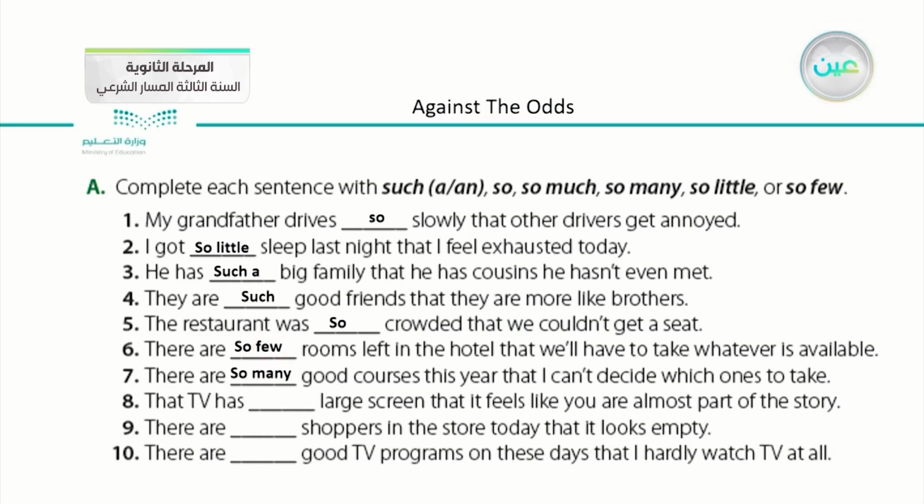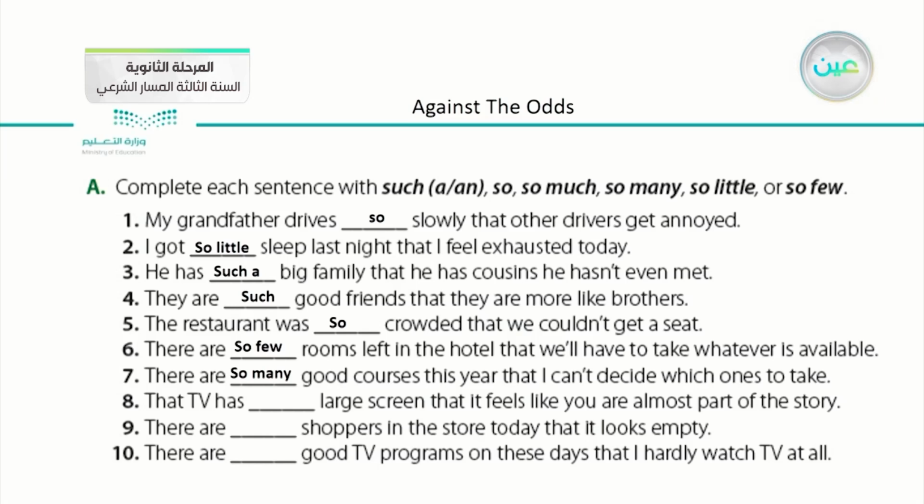Number 7, there are so many good courses this year that I can't decide which one to take. Here we have the opposite situation. There are good courses this year that I can't decide which one to take. That means there are plenty of courses, so he or she couldn't make up his or her mind about which course to take.